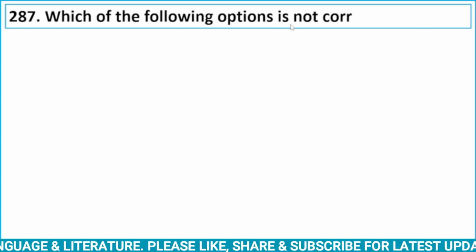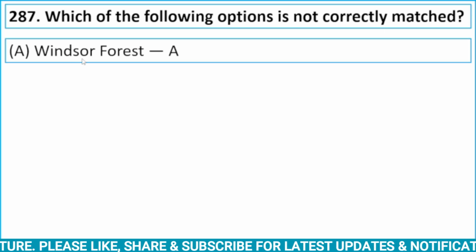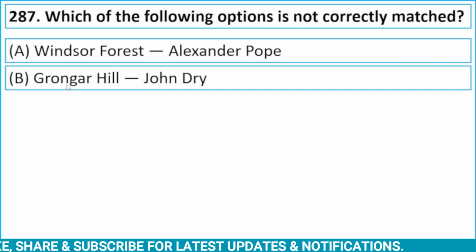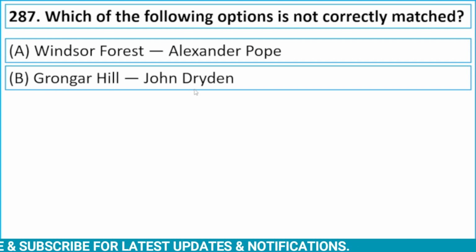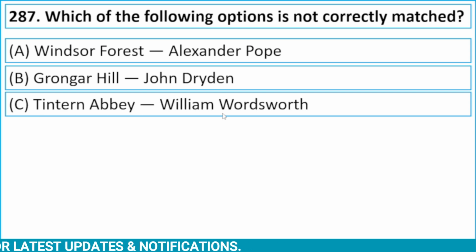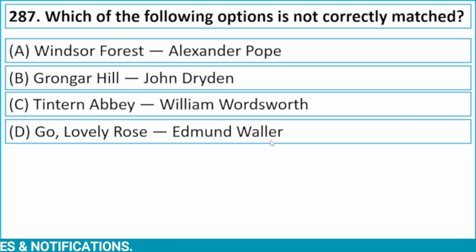Okay, now let's see next question. Which of the following options is not correctly matched? Option A, Windsor Forest, Alexander Pope. Option B, Grongar Hill by John Dryden. Option C, Tintern Abbey by William Wordsworth. And option D, Go Lovely Rose by Edmund Waller.